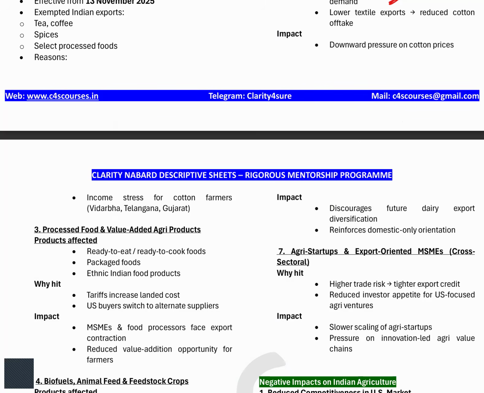Many small, informal sectors are involved with it. So if the processed food does not reach there, right, MCP, then it will impact the processed food industry of our country also. This is pillar number three that will be impacted.